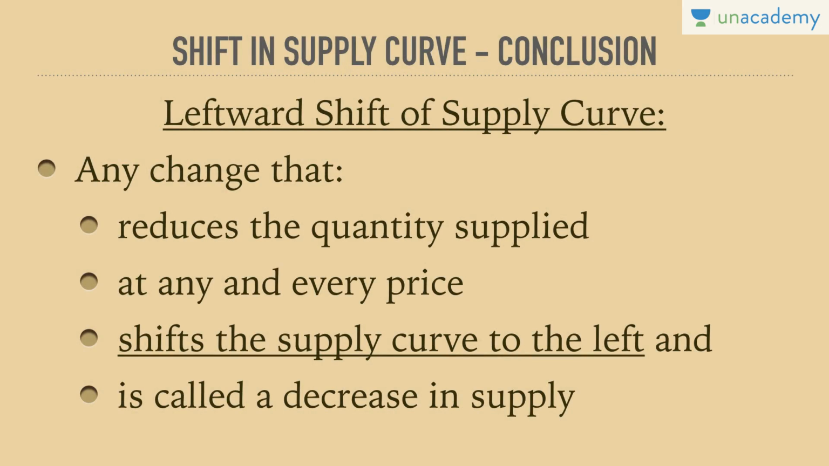On the other hand, leftward shift of supply curve means any change that reduces the quantity supplied at any and every price. So, opposite: whatever the prices of input are, we haven't changed the prices, but the prices of input, whatever we were inputting into that entire scenario, you can say it increases. If the price of input increases, the motivation of the supplier to supply is reduced, hence he will supply less. So at any and every price it shifts the supply curve to the left and is called a decrease in supply. So this concept is about the shift in supply curve.